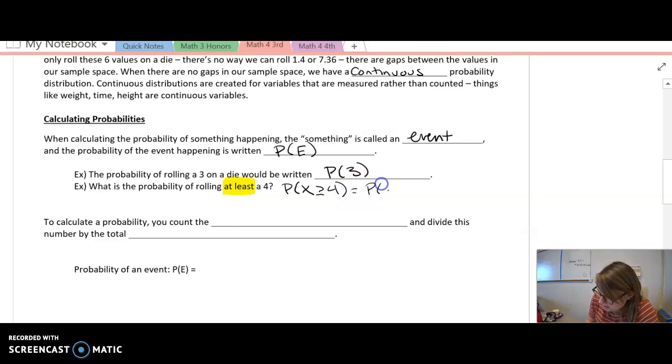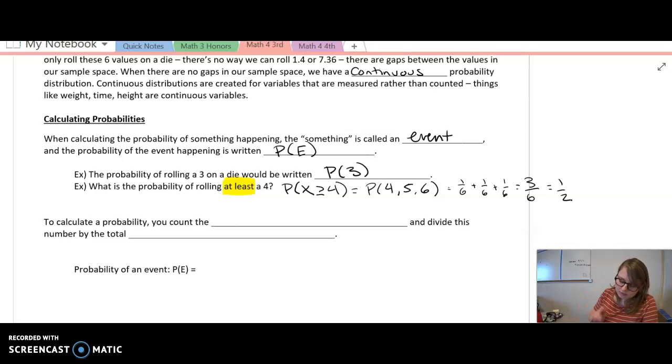So this can also mean the probability of 4, 5, and 6. And we know those probabilities individually. So the probability of 4, probability of 5, and probability of 6 is 1 over 6 plus 1 over 6 plus 1 over 6, which is 3/6, but that reduces to 1/2. So we have a 1/2 probability of rolling a 4, 5, or 6.